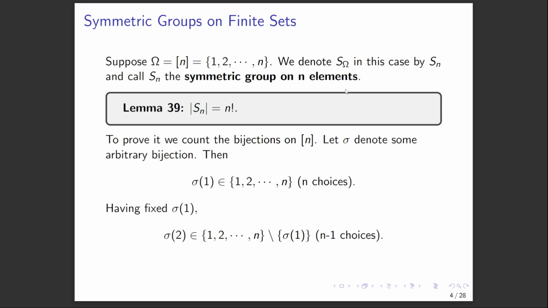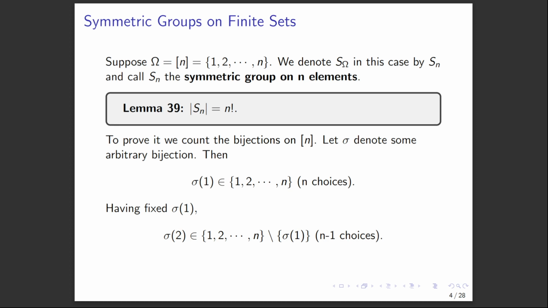Okay, so we've gotten more specific here. Now we're considering finite symmetric groups. And we can actually show that this group has an easily computed order. In fact, the order of S_n is just n factorial. To prove this, we just count the number of bijections from [n] to [n].